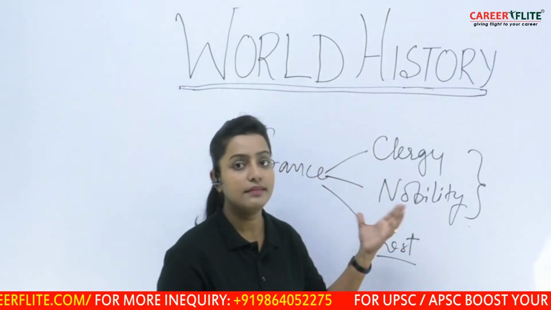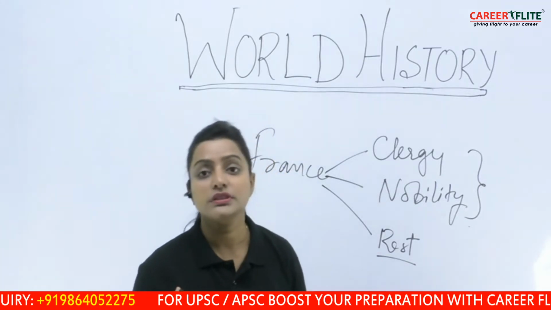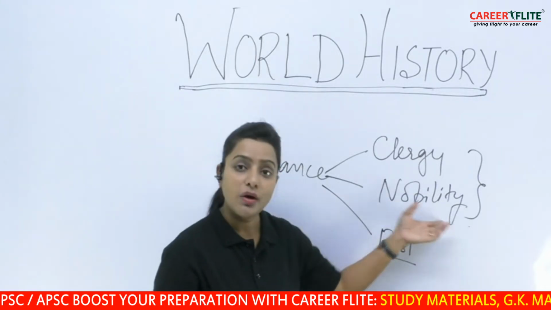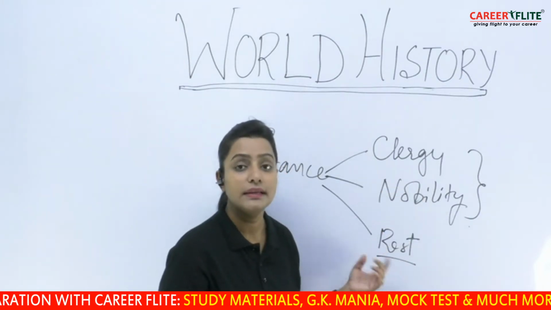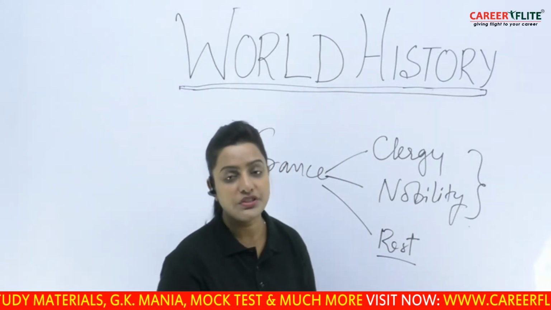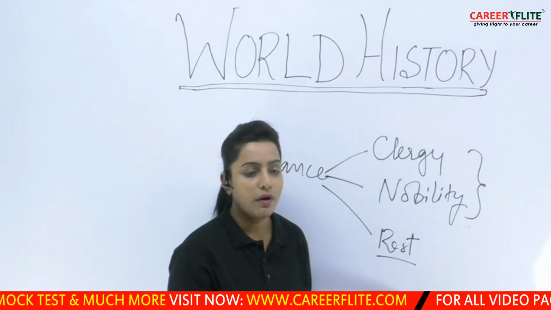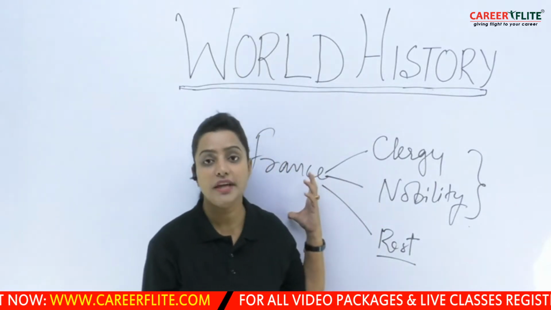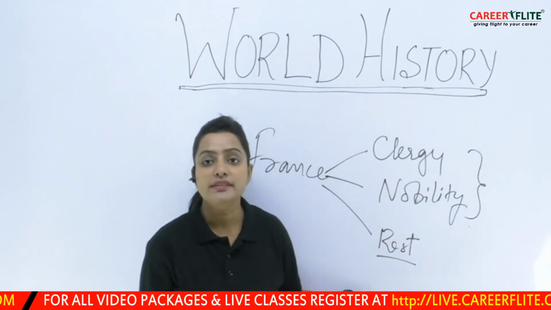What we see is that these two belong to the higher classes, among which power was very much involved. That means they had a certain amount of power. However, the third group, the rest of the population, included all other people like the peasants, artisans, the middle class, etc. But the problem was this third group did not have any kind of power in the society of France, and the other two classes deliberately exploited the third class.